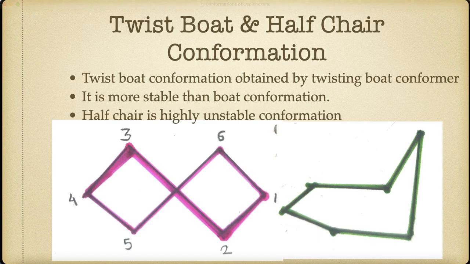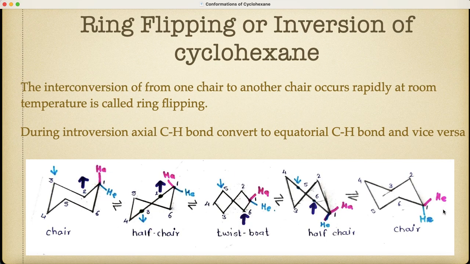Then the twist boat and half chair conformations. This is the twist boat conformation. This is the half chair conformation. The twist boat conformation is obtained by twisting the boat conformation. It is more stable than the boat conformation. And the half chair conformation is a highly unstable conformation of cyclohexane.